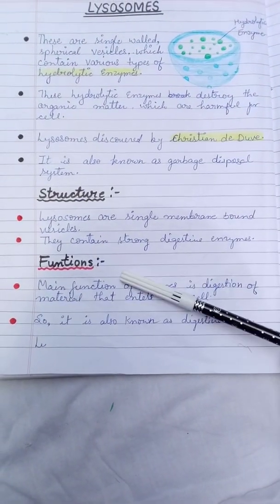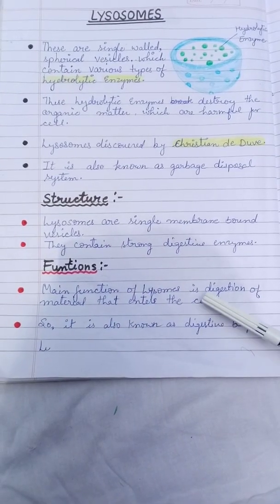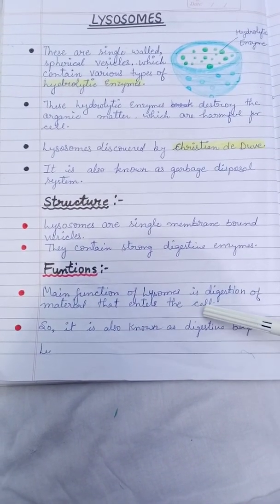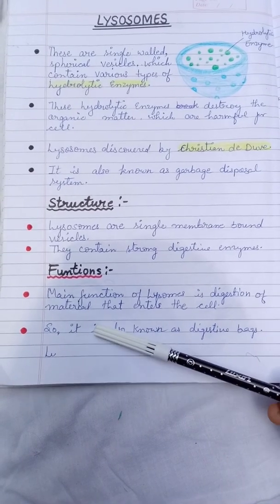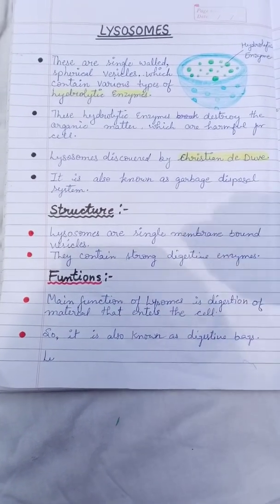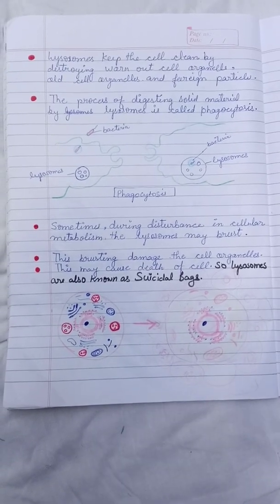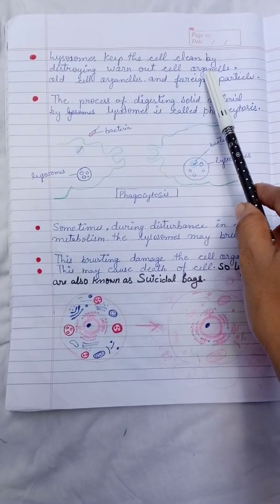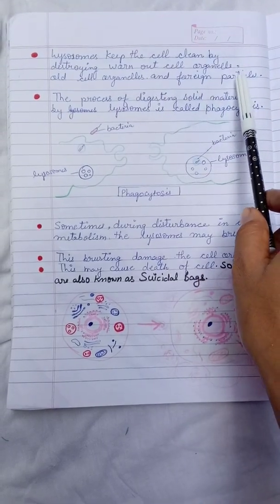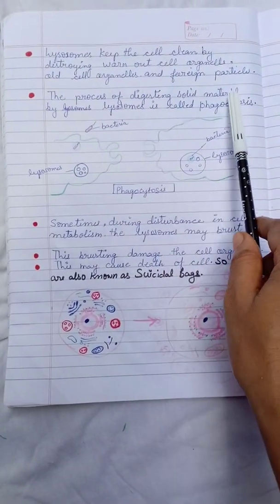The structure is done, now the function. The main function of the lysosome is digestion of material that enters the cell, so it is known as the digestive bag. Lysosomes keep the cell clean by destroying worn out and old cell organelles and foreign particles.